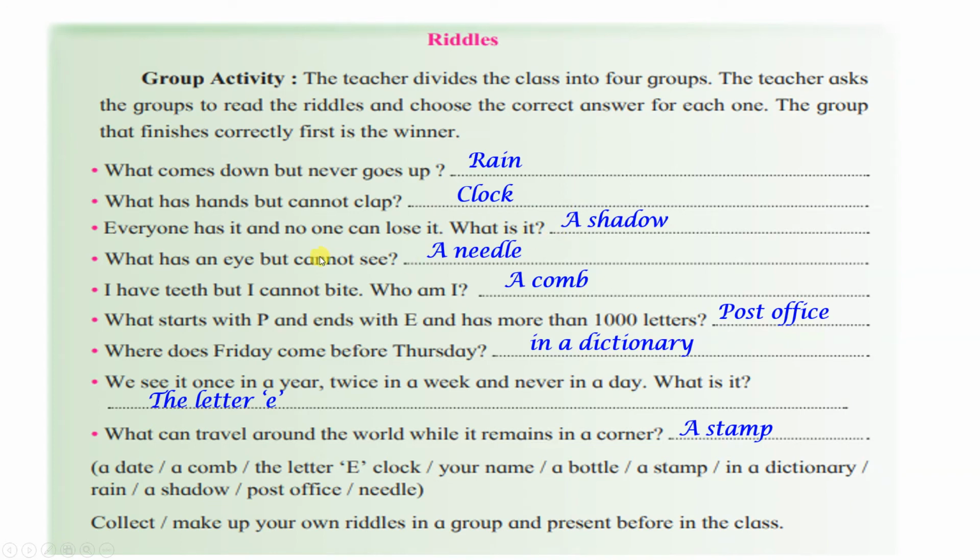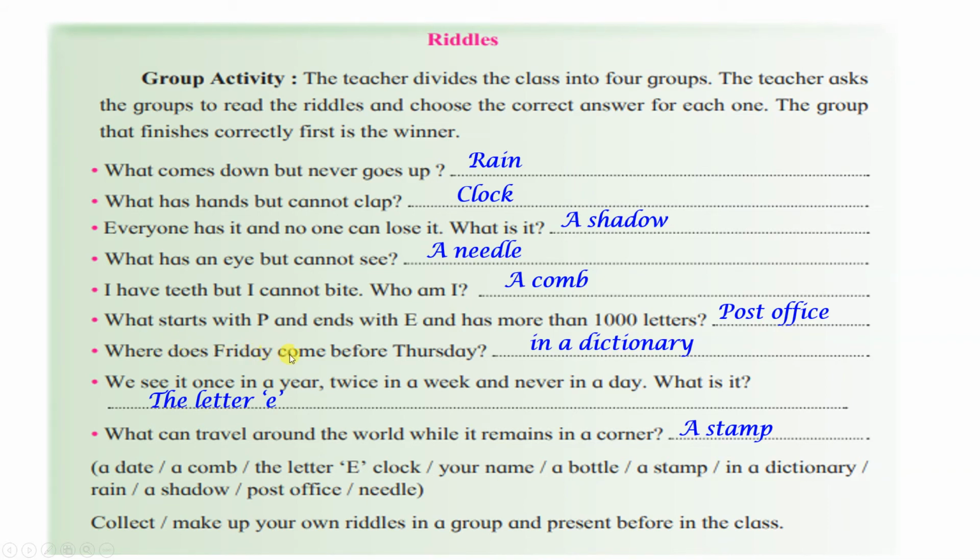What has an eye but cannot see? A needle. I have teeth but I cannot bite. Who am I? A comb. What starts with P and ends with E and has more than 1,000 letters? So it is post office.